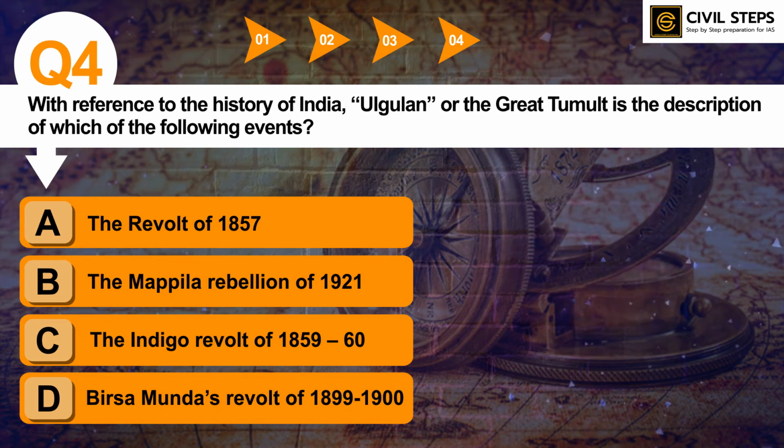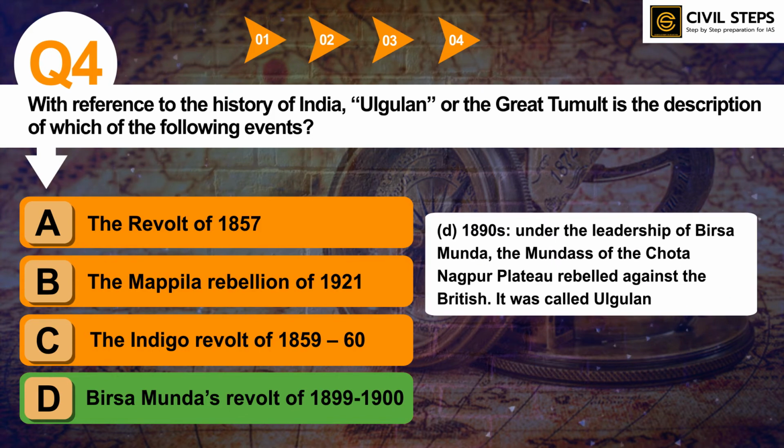So the answer of this question is option D, Birsa Munda's Revolt of 1899 to 1900. So in 1890s, under the leadership of Birsa Munda, the Mundas of the Chota Nagpur plateau rebelled against the British. It was called Ulgulan. So the answer of this question is option D, Birsa Munda's Revolt of 1899 to 1900. So this was a question that was asked in 2020 prelims exam. So actually these tribal movements and revolts are extremely important from UPSC prelims exam point of view.